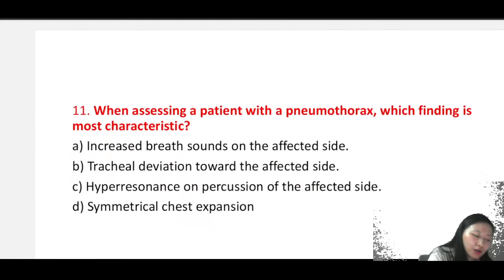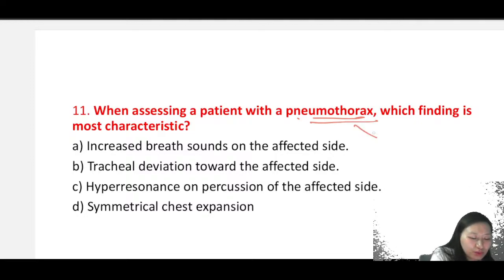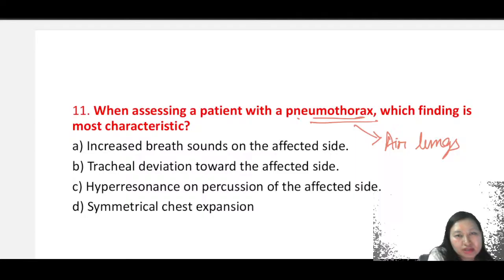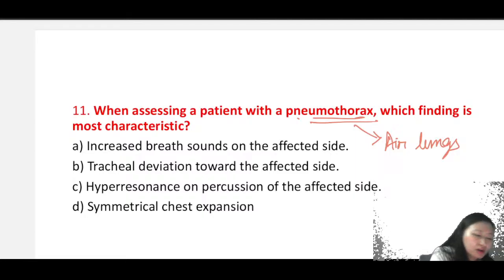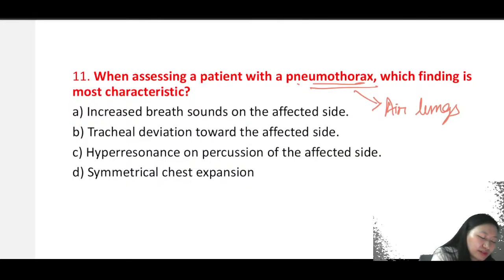Next, we have when assessing a patient with pneumothorax, which finding is most characteristic? What is pneumothorax? Pneumothorax is air in the pleural space of the lungs. In the chest X-ray, it will be dark in color, right? The opacity. So which finding is most characteristic?